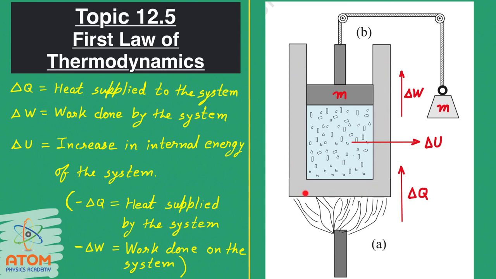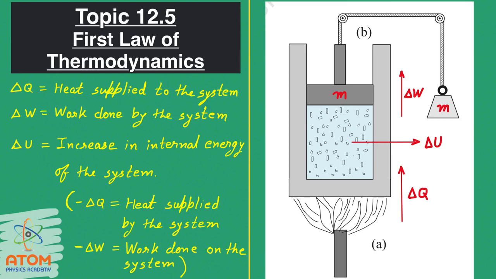Here is the same figure, this is a conducting cylinder, here is the piston, and this is a gas as a system, and here is a burner which is giving some heat, and this piston is connected with a same mass of weight, so that the work will be done only by the gas and not due to the weight of the piston, right? Now for this figure we have to understand these physical quantities.